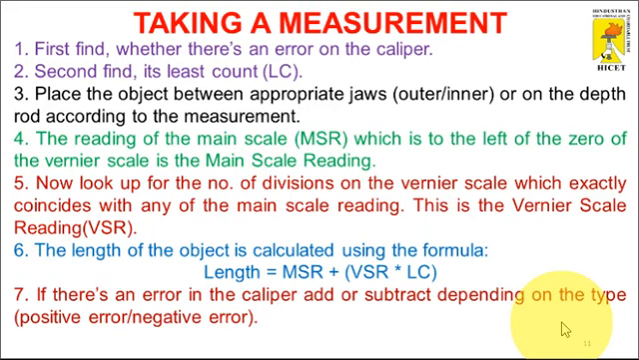Now look for the division on the vernier scale which exactly coincides with any main scale division. This is the vernier scale reading. The length of the object is calculated using the following formula: length equals main scale reading plus vernier scale reading times least count. If there is an error in the caliper, add or subtract depending on whether it is a positive or negative error. That error value will finally be added to the measured value.